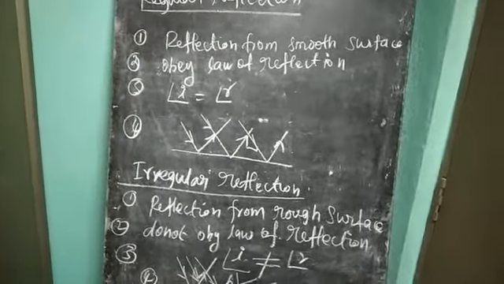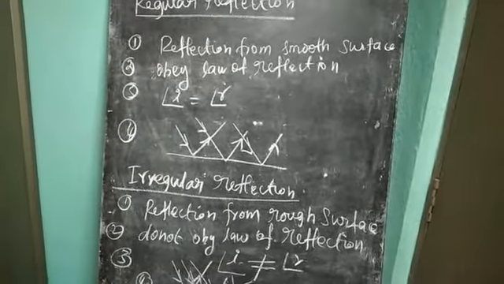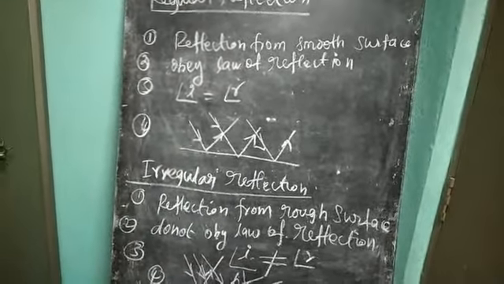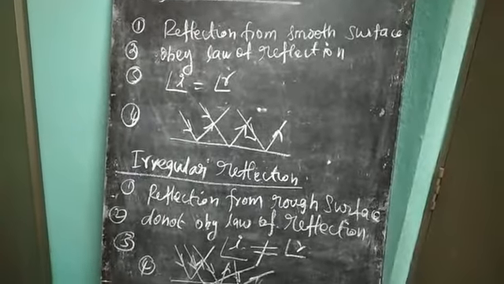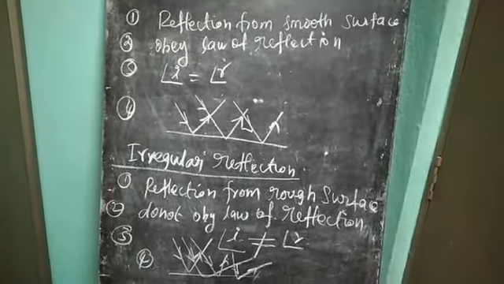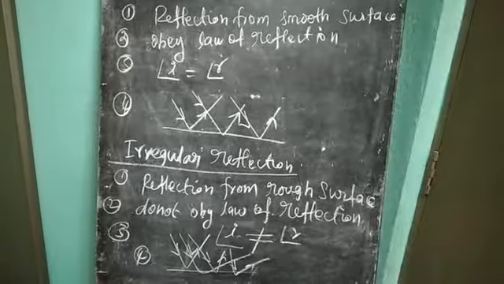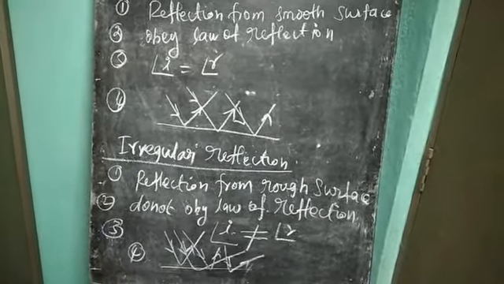Irregular reflection. Reflection that takes place from a rough surface is called irregular reflection. Irregular reflection does not obey the law of reflection, that is the meaning. The angle of incidence is not equal to the angle of reflection. So the reflected angle is not equal to the incident angle.